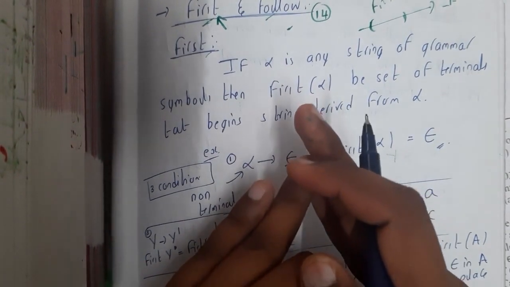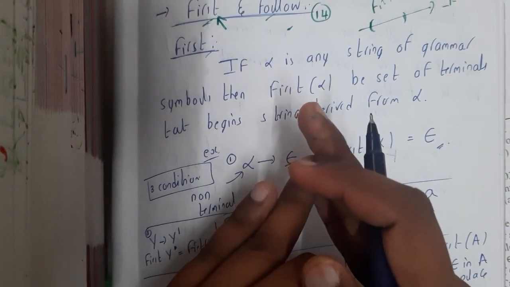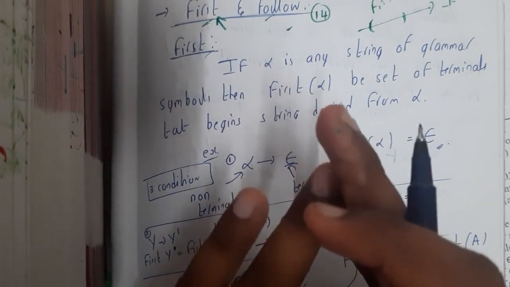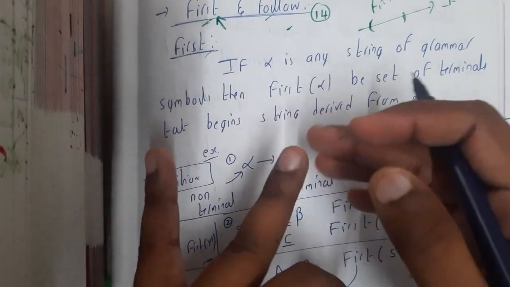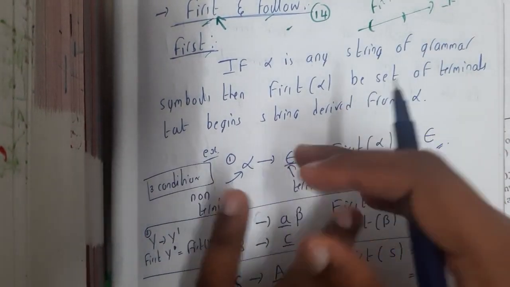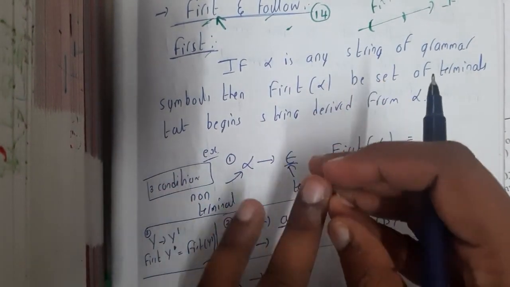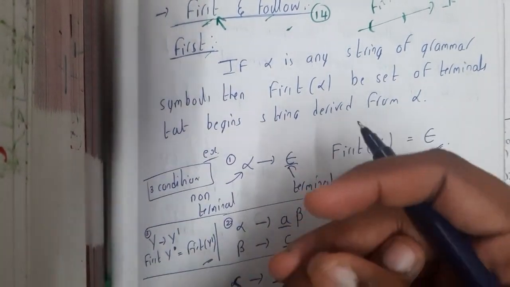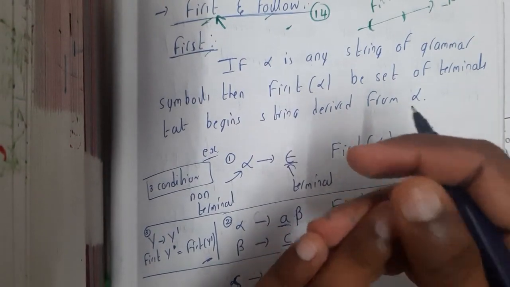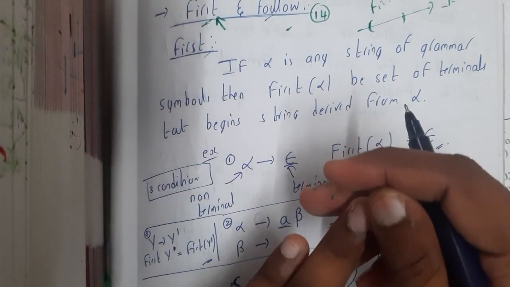If you make a silly mistake in first and follow, you're not going to get the maximum marks in your examination, guys, because the mistake will change the whole result of the final solution. So that is the reason why please concentrate for around 5 to 10 minutes, guys. The first concept will be clear. Again, after that, 5 to 10 minutes for follow. That's it. After that, you can easily solve all the parsing problems, guys.